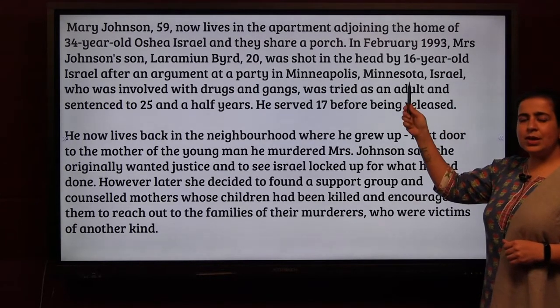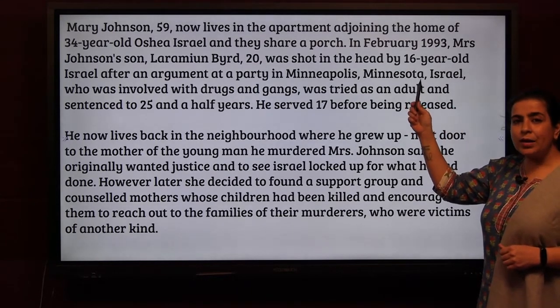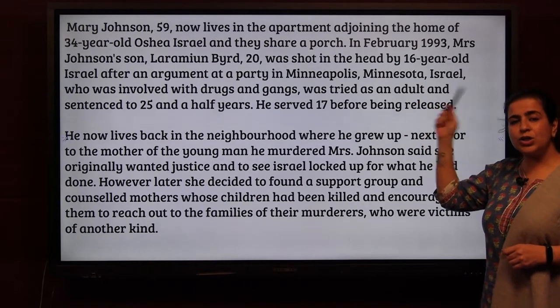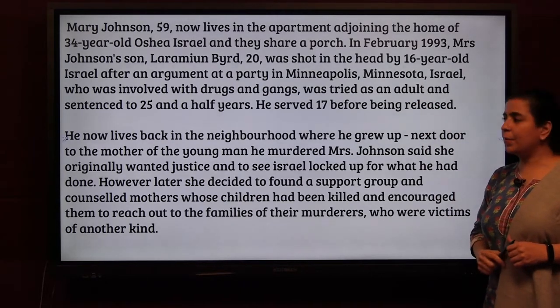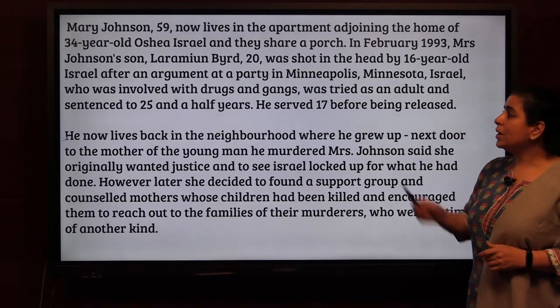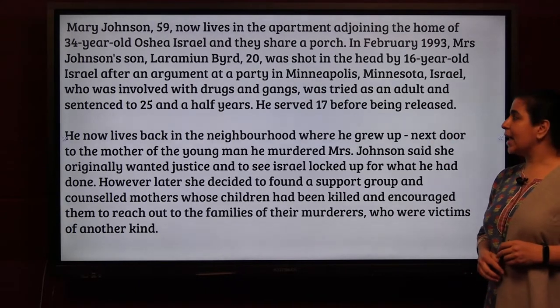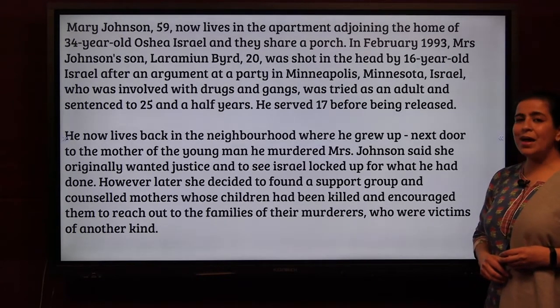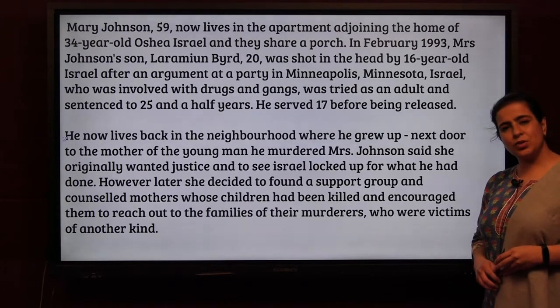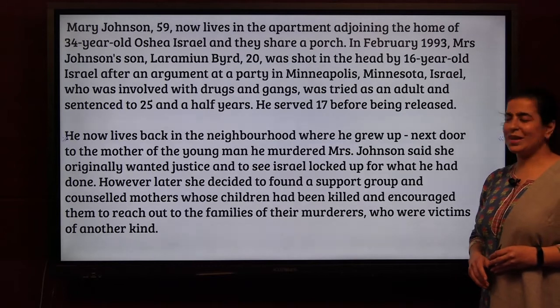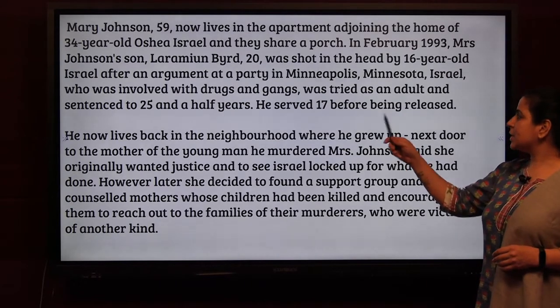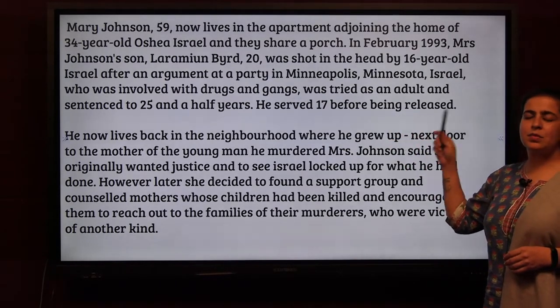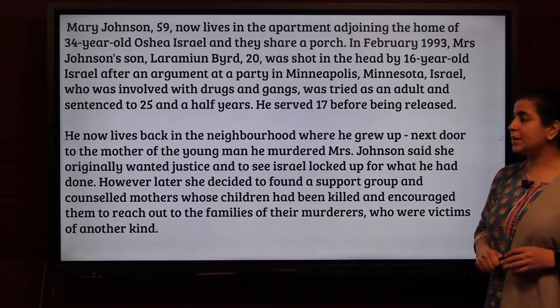So there was an incident where a 16-year-old boy shot a 20-year-old boy at a party. Israel, who was involved with drugs and gangs, was tried as an adult and sentenced to 25.5 years. Yes, he went to jail, but a mother lost her son, right? He served 17 years before being released.